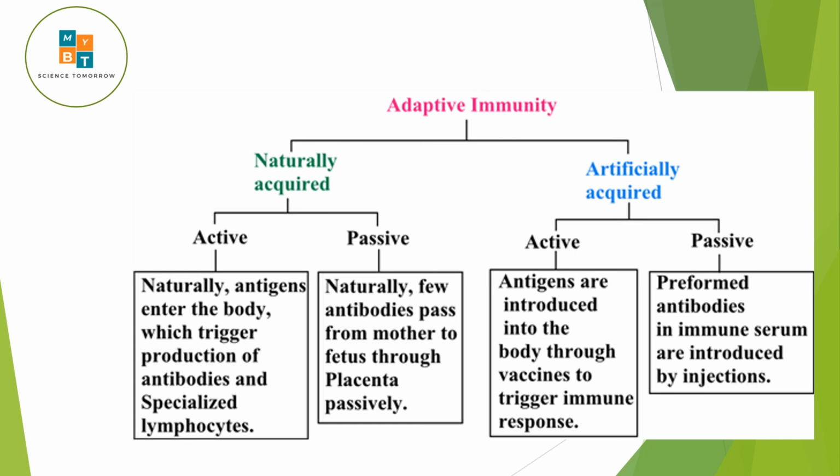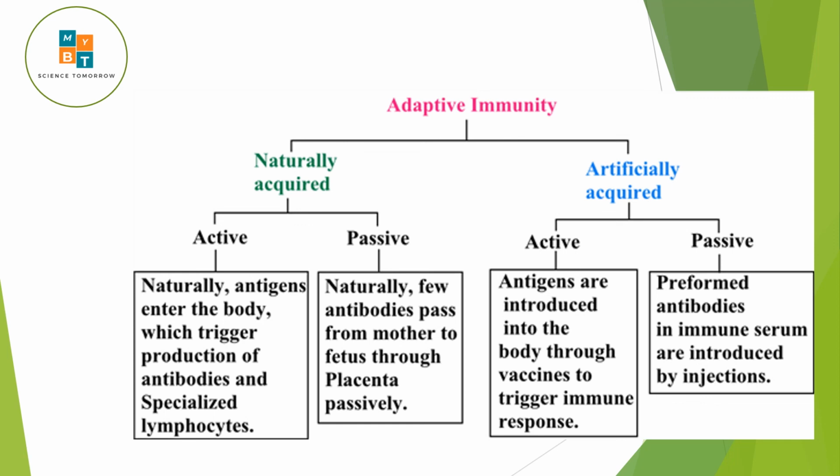When you talk about artificially acquired, that means you produce the antibody artificially. Artificially, you produce a vaccine. If you put a vaccine into the human body, it will act as an antigen, and there's a production of antibody to the vaccine. So that is active.